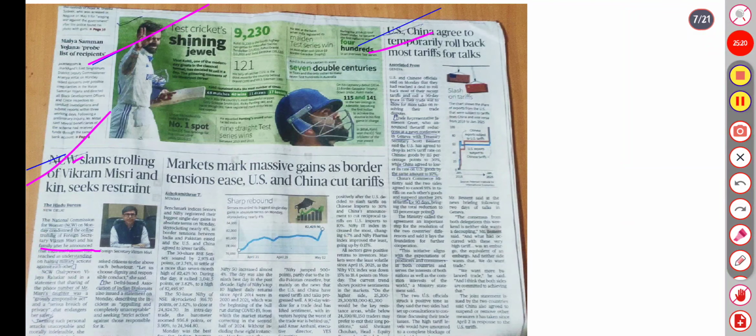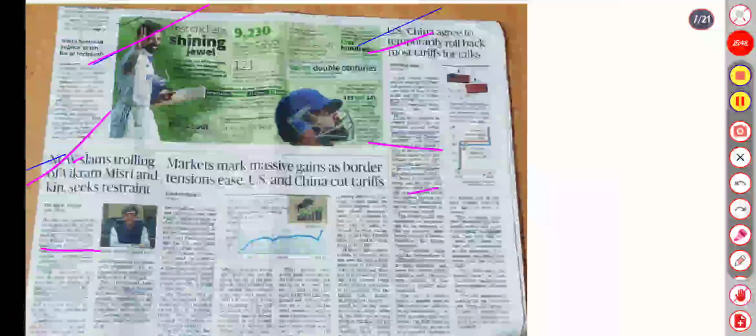Next is that the US and China agreed to temporarily roll back most of the tariffs and called for a 90-day truce in their trade war to allow more talks on solving their trade disputes. At a news conference in Geneva with the Treasury Secretary, the US agreed to drop its 145% tariff by 115 percentage points to 30%, while China agreed to lower its tariff on US goods by the same amount.